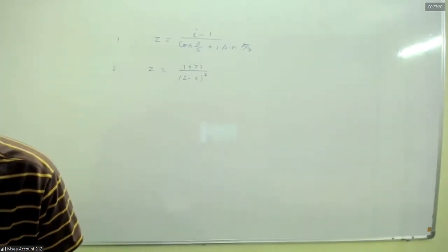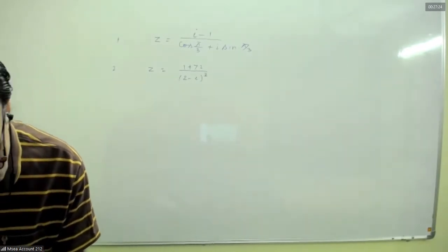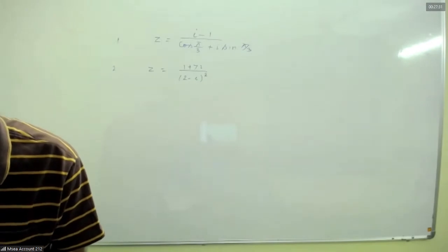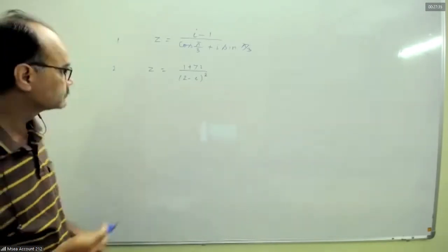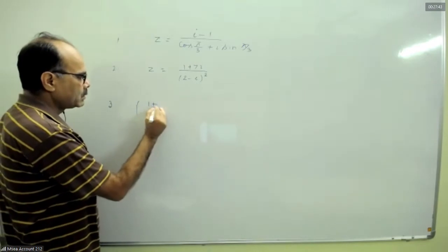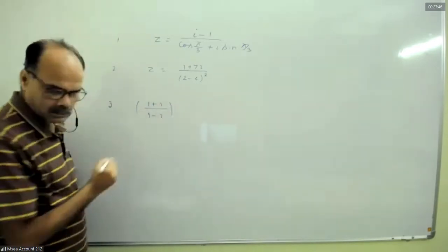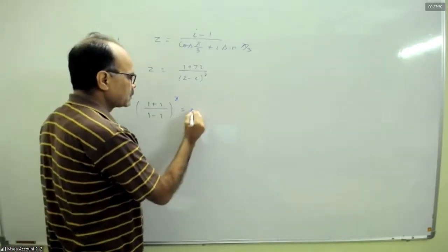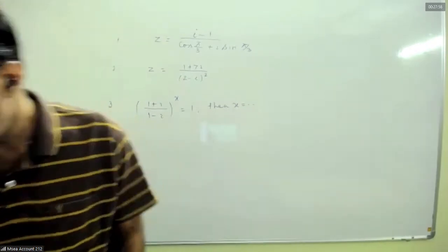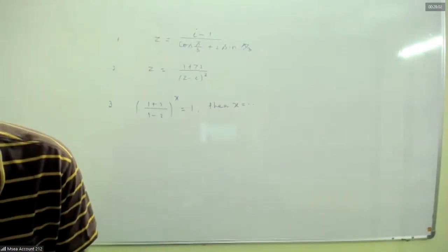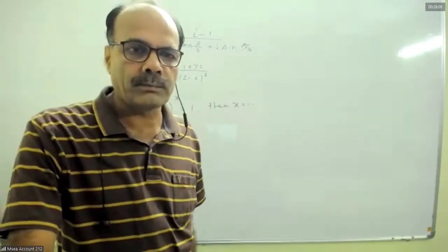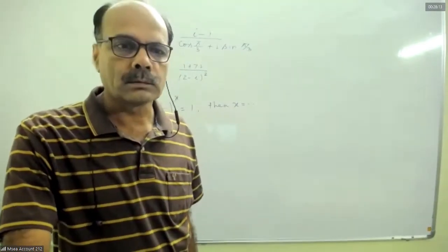The other one is root 2 into e to the power i 5 pi by 12. First one is correct. Do the second one, third one.